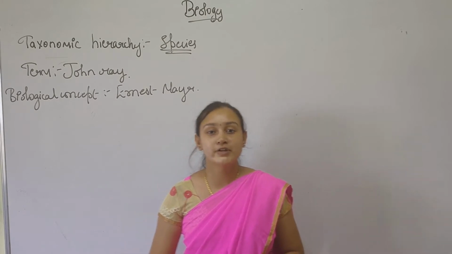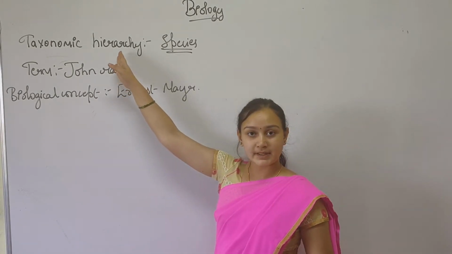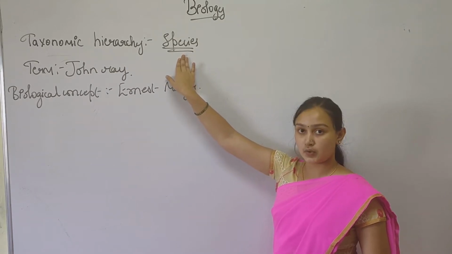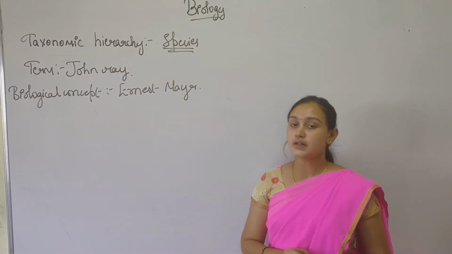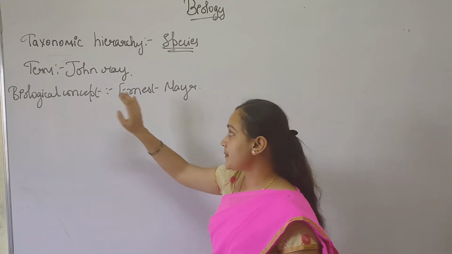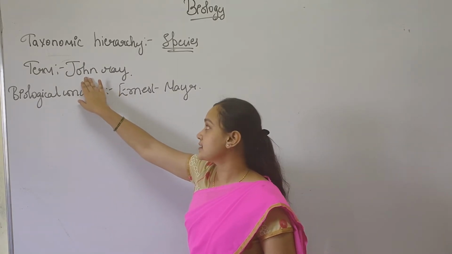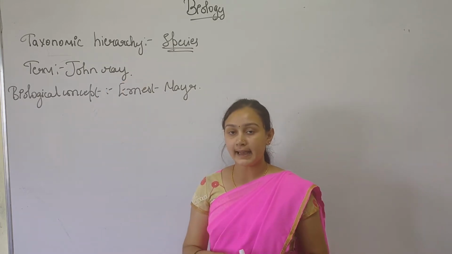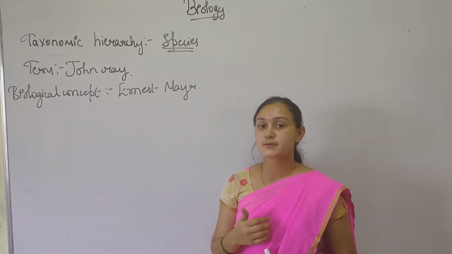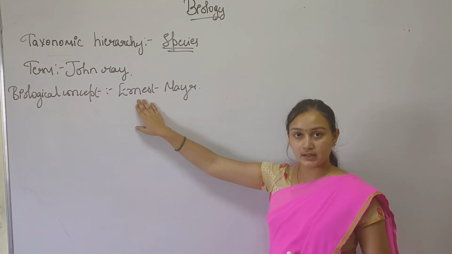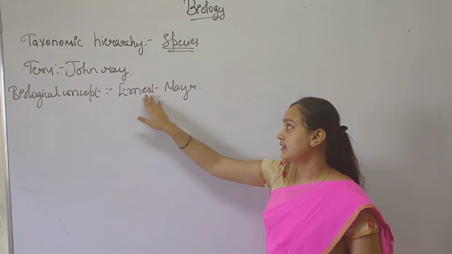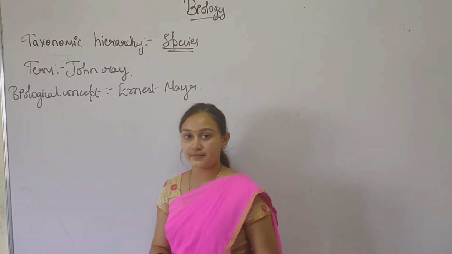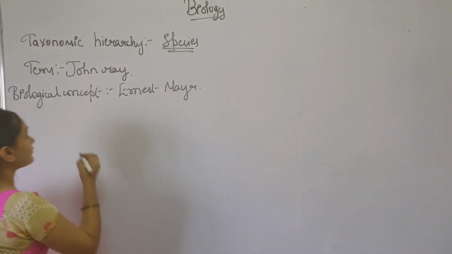Afternoon all. Today's topic is the taxonomical hierarchy, that is, the lowermost hierarchy we shall know today, which is the species. The term species was given by the scientist John Ray, whereas the biological concept of this species was explained by the scientist Ernest Mayr. Now let's see the definition of species.